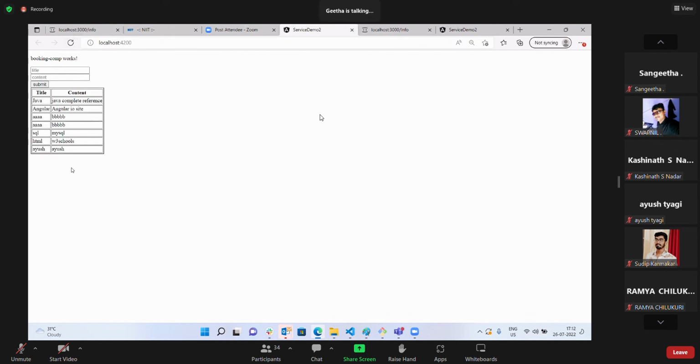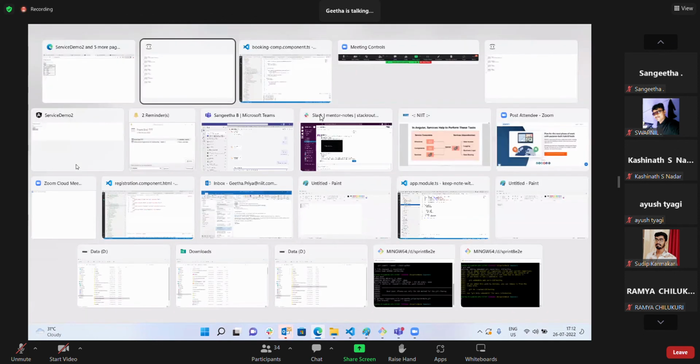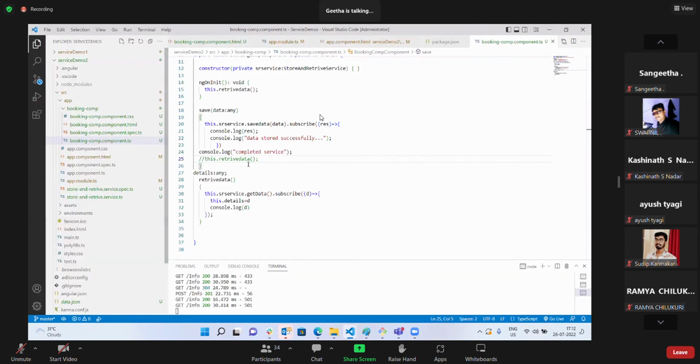I don't want this reloading again and again. As soon as I click on that button, save data should save the data and retrieval should happen once again. As soon as a new record is inserted, the retrieval should be refreshed. So I'm calling this once again.